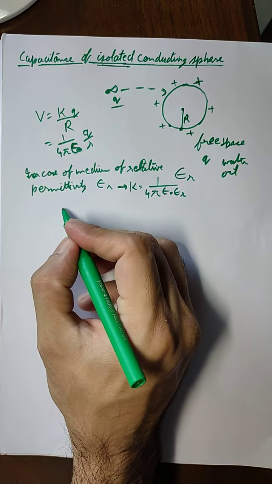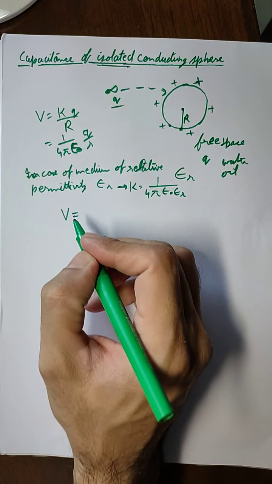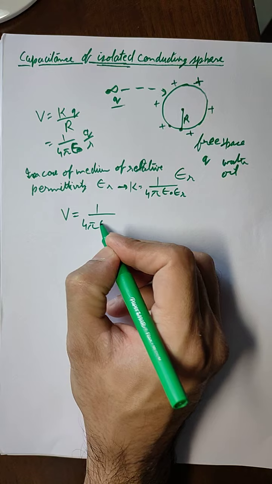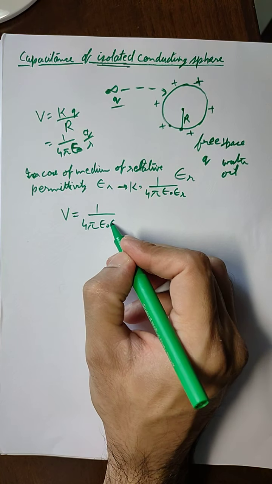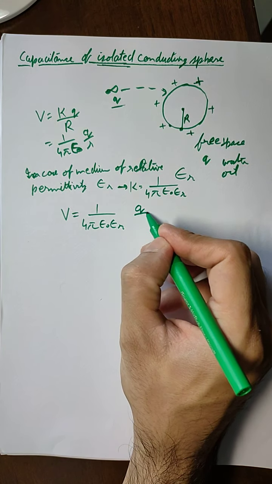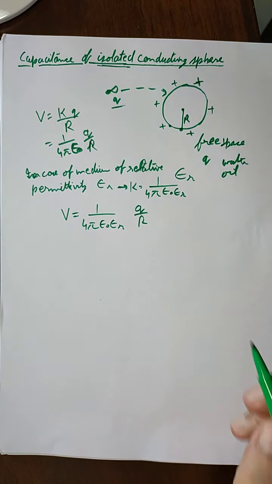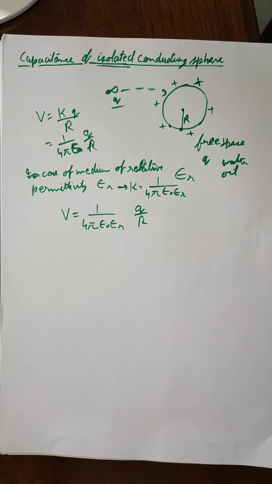In that case, the potential V on the surface of the sphere will be equal to 1 upon 4 pi epsilon naught epsilon r times q by R, where capital R is the radius of the sphere.